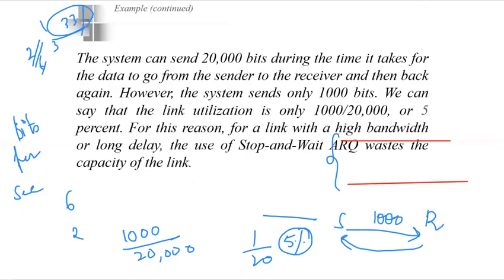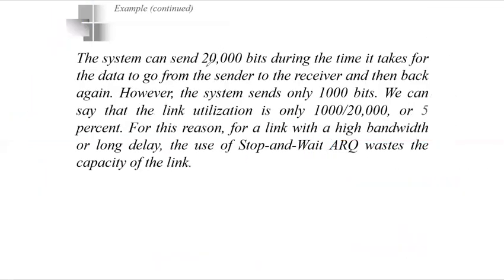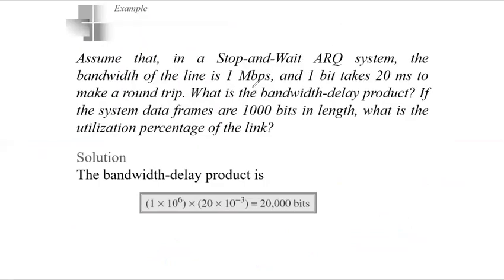So the same thing has been written over here. The system can send 20,000 bits during the time it takes for the data to go from the sender to the receiver and then back again. However, the system only sends 1000 bits. Where did it mention that? It is said that the data frames are of 1000 bits in length.